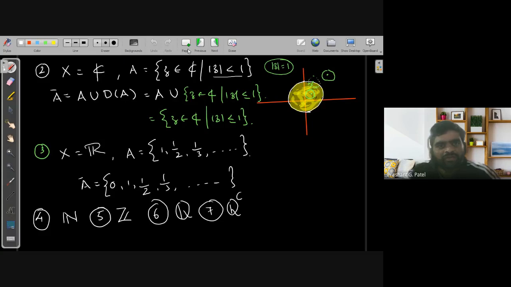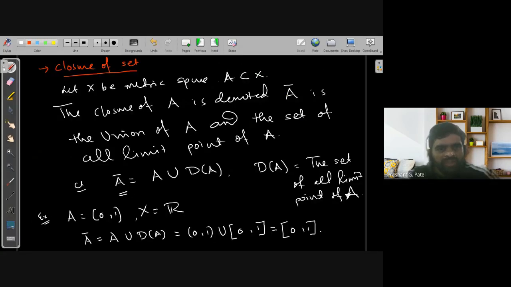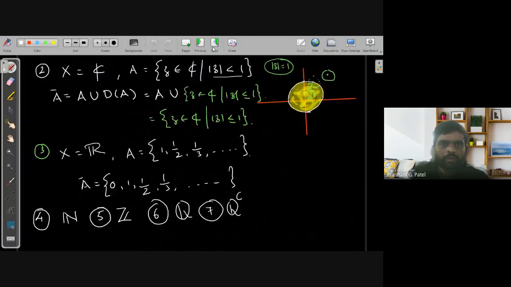Now, one more thing you can note here is that A is always a subset of A closure, because by definition A closure is the union of A and its limit points. So A closure is always a superset of A. And also we know that A interior is always a subset of A. So from this, A interior is a subset of A and A is a subset of A closure.